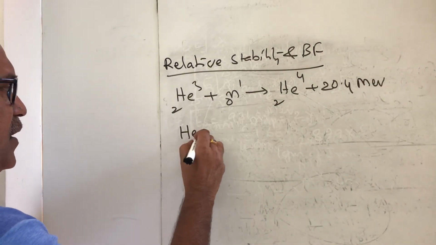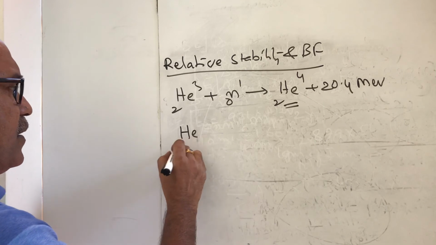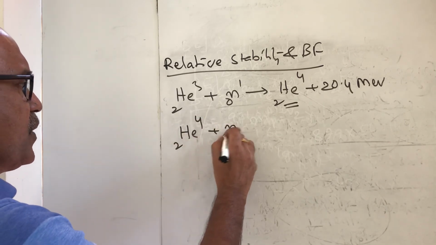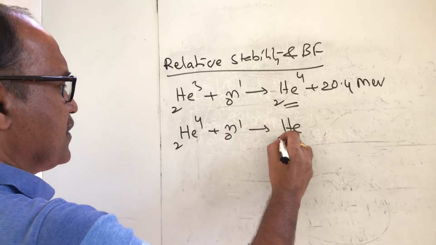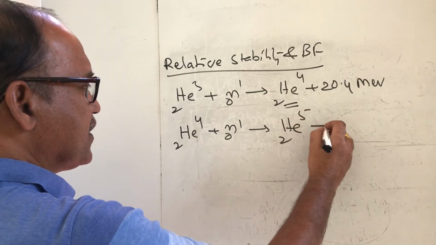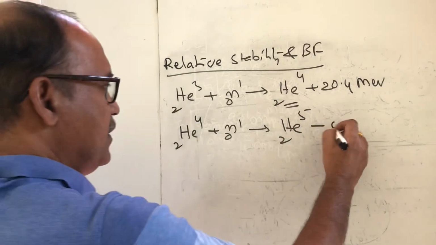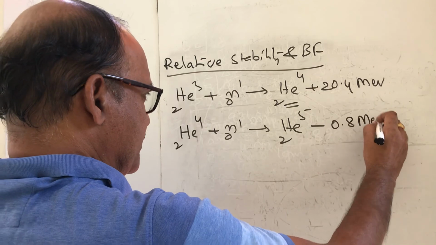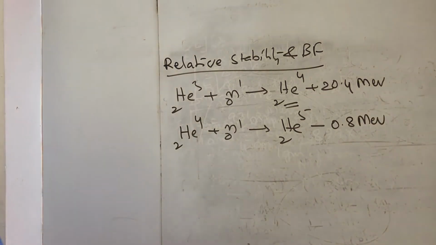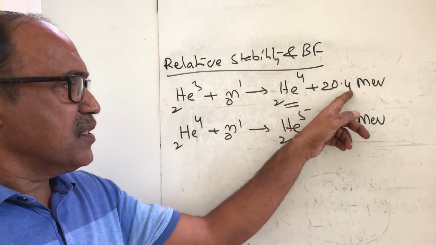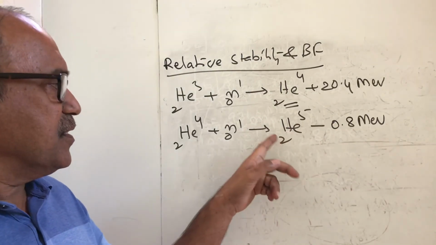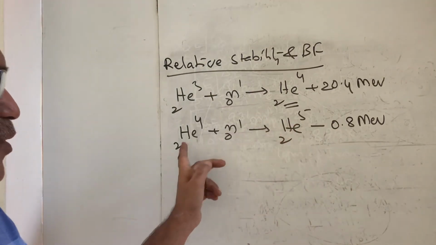Whereas the same, this is the stable nuclide, if one more neutron is forcefully added, this unstable nuclide results, which requires 0.8 million electron volts. This is exoergic, this is endoergic. This clearly shows that this is unstable, since a neutron is forcefully added.